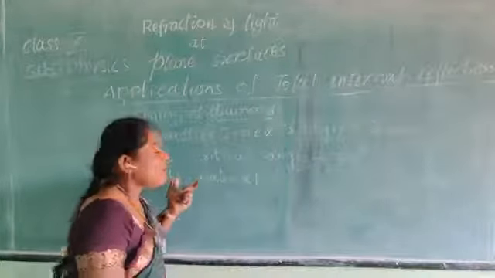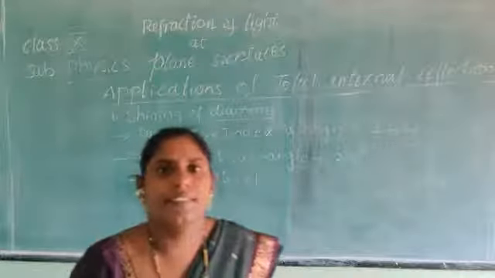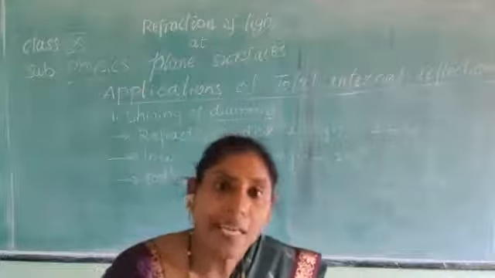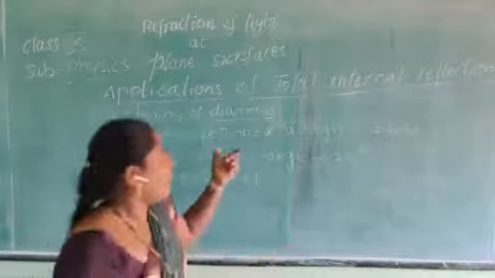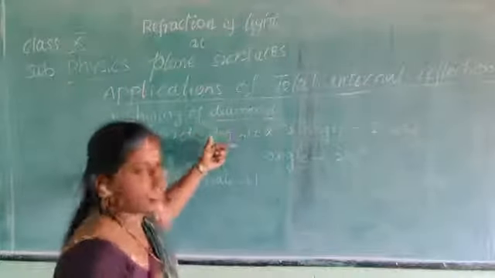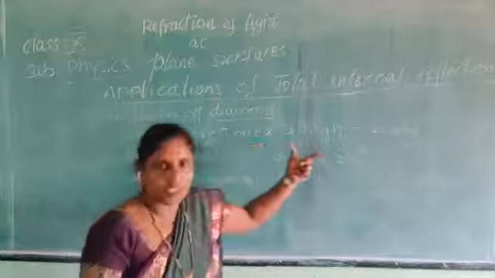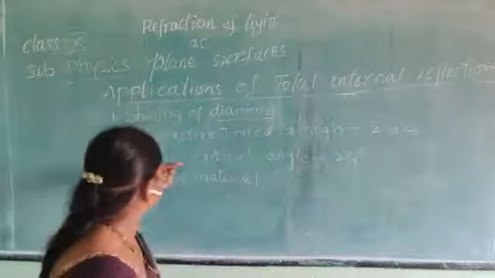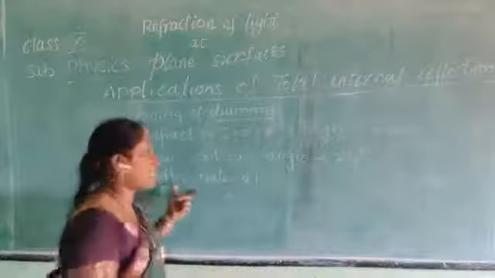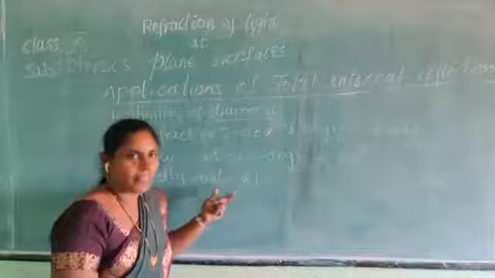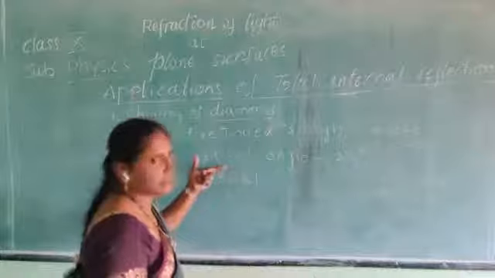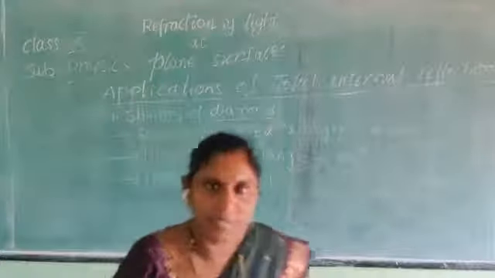Then if I ask you, how do you appreciate? Appreciate means, how do you praise the role of diamond? So, we should answer this: having high refractive index, that is 2.42, and because of its low critical angle, that is 24 degrees, and it is a costlier material, that's why it shines brightly. Like this we can explain the features of the diamond.